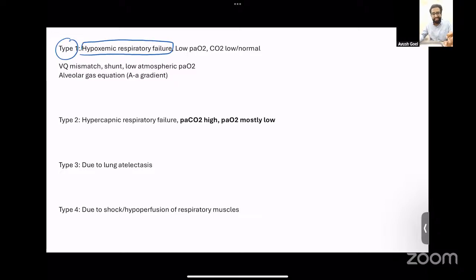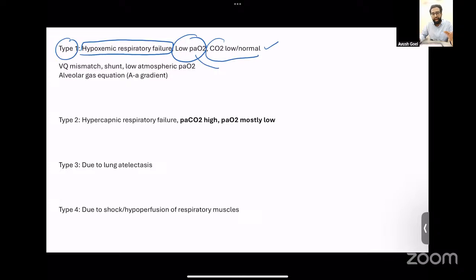These are diseases where there is a decreased PaO2 and the CO2 can either be low or it can be normal. So these are diseases which affect the pulmonary parenchyma in such a way that the patient is hypoxic, has decreased PaO2, because of which the patient becomes tachypneic. And as the patient is tachypneic, they start washing out CO2. Therefore, either the CO2 is low or it is normal.